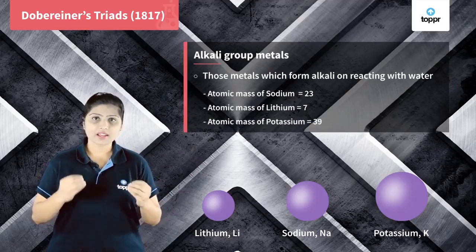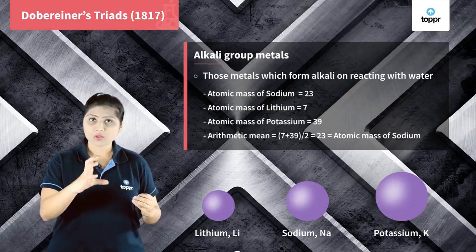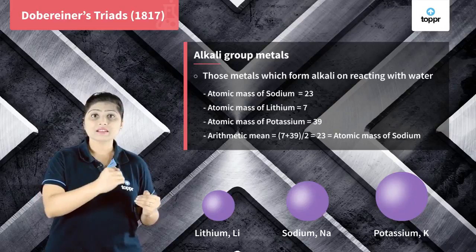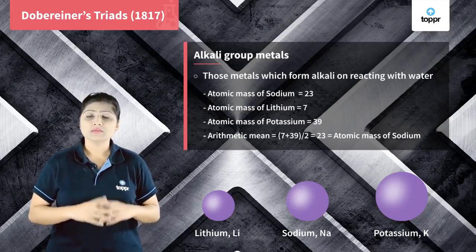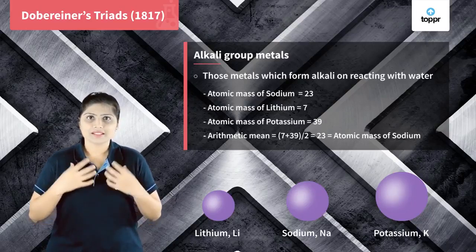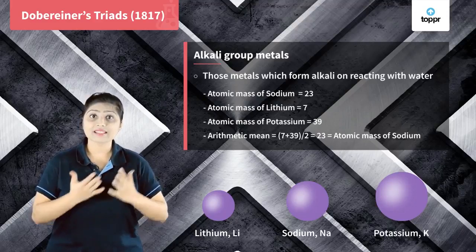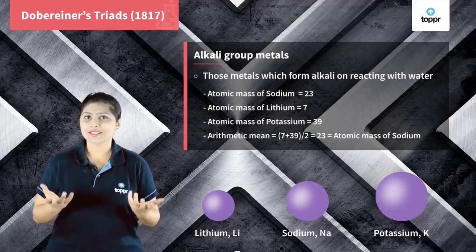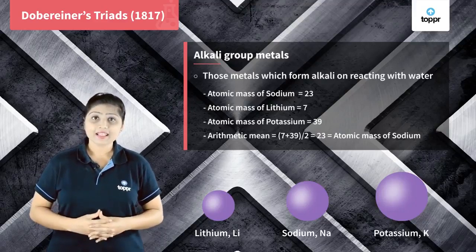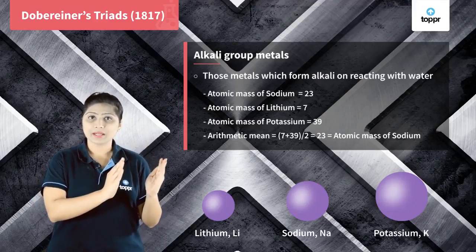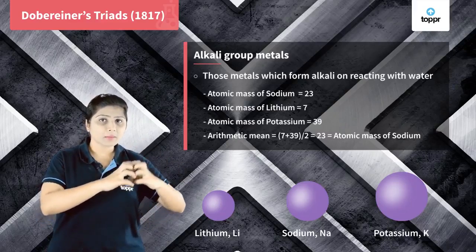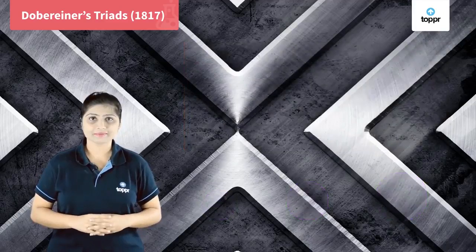So when we take the arithmetic mean of atomic masses of lithium and potassium, we get (7 + 39)/2, which is nothing but 46/2, which is nothing but 23. That is the atomic mass of sodium. So what Dobereiner said was correct, that the atomic mass of the middle element is always equal to the arithmetic mean of the atomic masses of the other two elements.